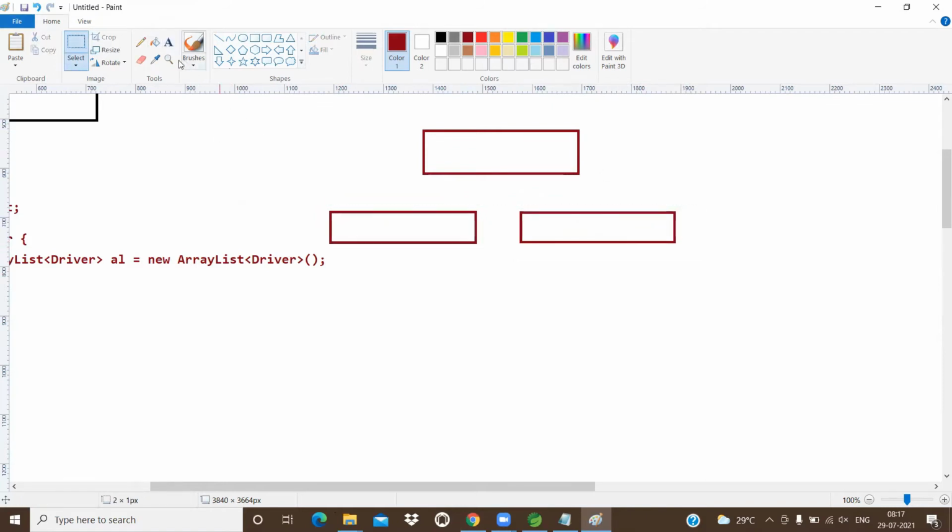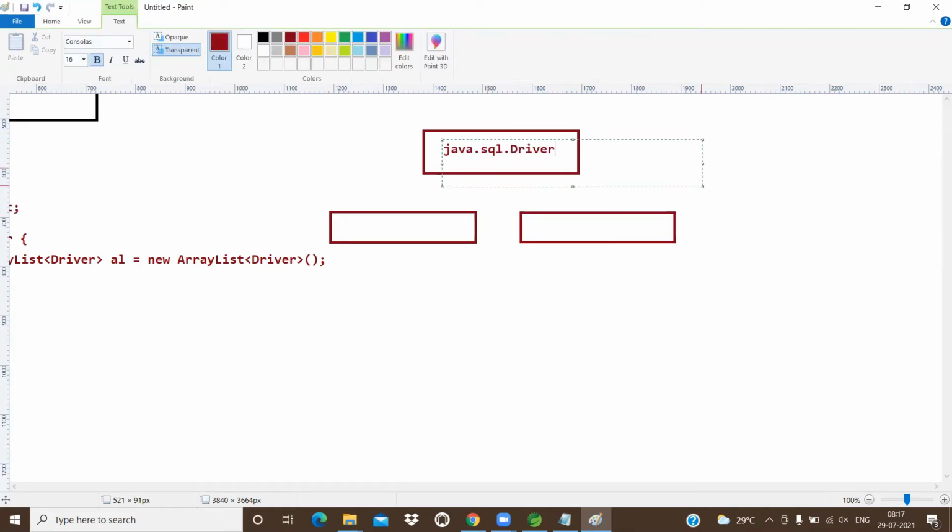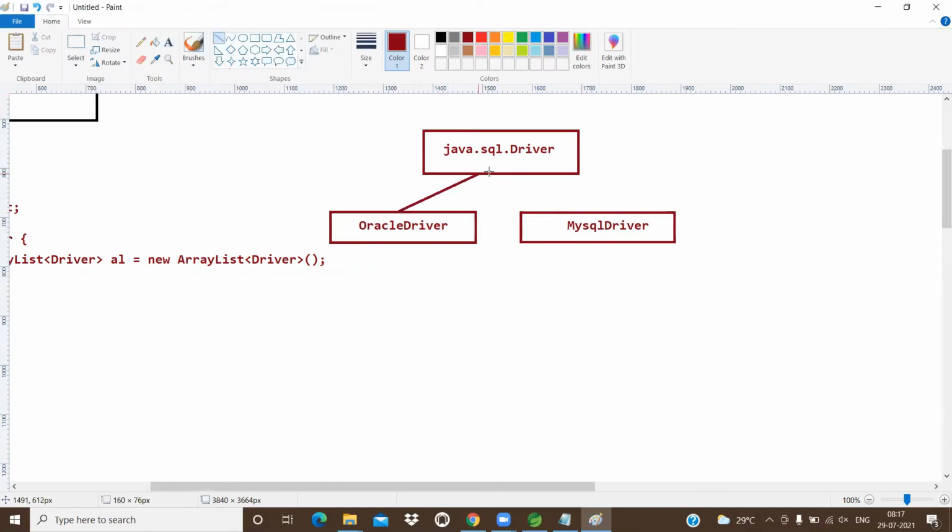In the background, this is java.sql.Driver, and it is implemented by the Oracle driver, and also by the MySQL driver. But the MySQL driver's name is not MySQLDriver, the name is only Driver. For your understanding, I'm writing it like this. I hope you understand. Now the relation between interfaces and classes is shown by dotted lines.